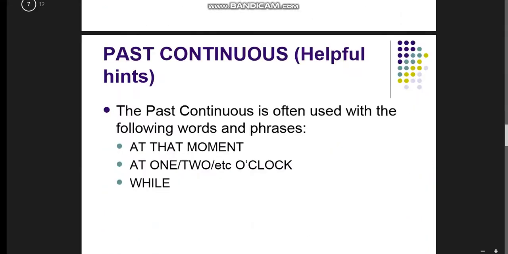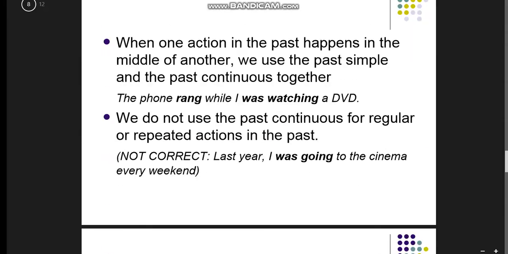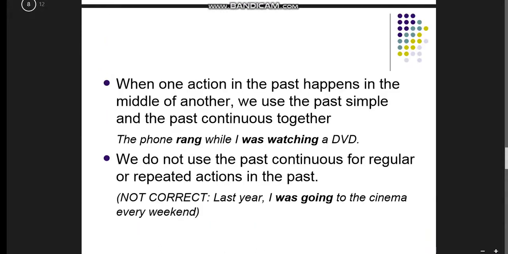We have past continuous hints like keywords. The past continuous is often used with the following words and phrases: at that moment, at 1 o'clock, 2 o'clock, and so on, while, and when. And now let's have some more detail. When a past action happens in the middle of another, we use the past simple and the past continuous together. Like the phone rang while I was watching a DVD.